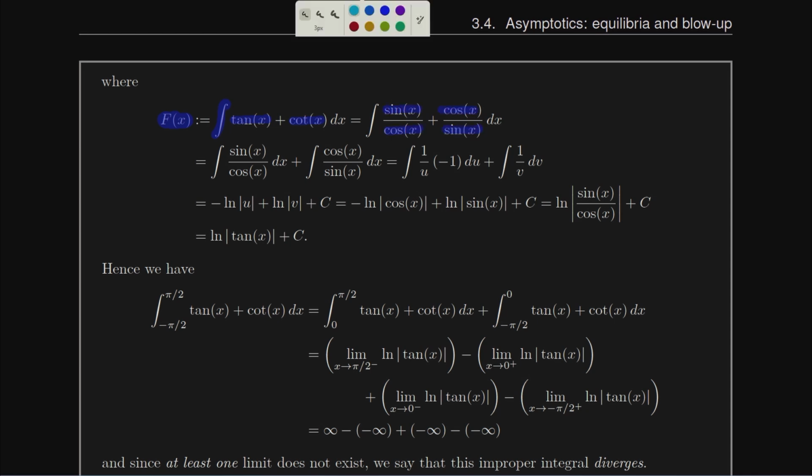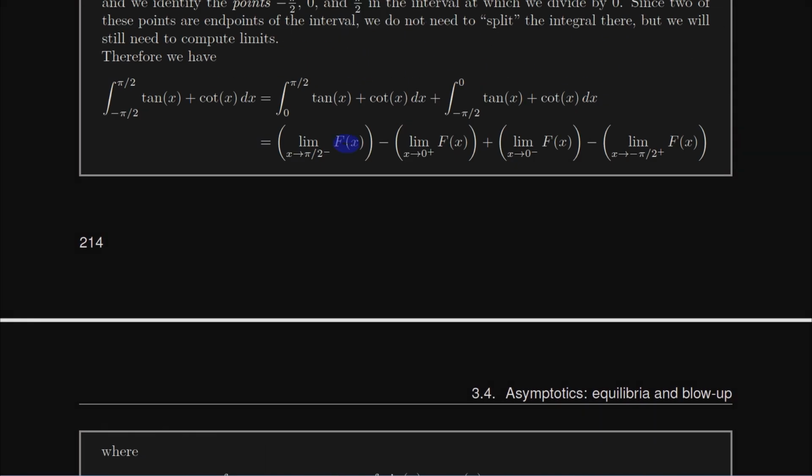We're going to do a couple u substitutions here. So I'm going to let u be cosine, and I'm going to let v be sine. And then, well, the derivative of cosine is negative sine, right? So we're going to have to pay the price of a -1 on the first term. The derivative of sine is just cosine, and so we just have a 1 in the second term. Both of these are going to turn into the natural log. So there's my natural log of u and natural log of v, or in other words, negative natural log cosine plus natural log of sine. And if I want to use some log rules, I can combine those and say this is the natural log of sine divided by cosine, or natural log of tangent. And so the natural log of tangent is going to be my capital F that I'm going to compute 4 limits on.